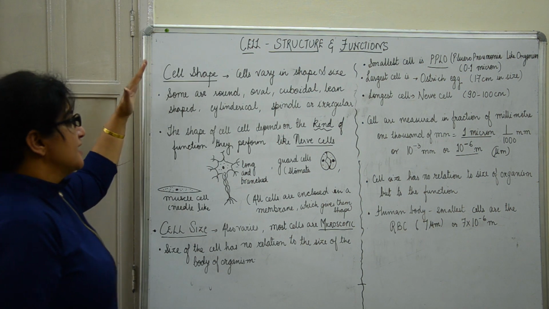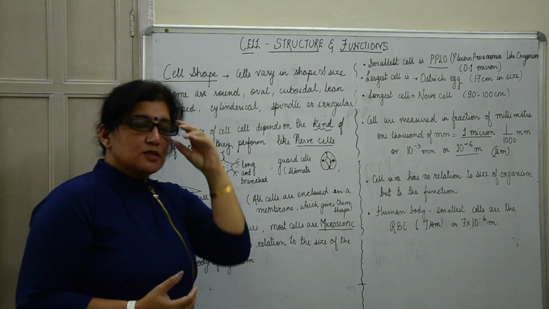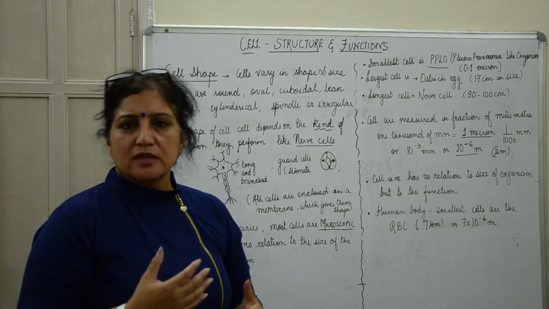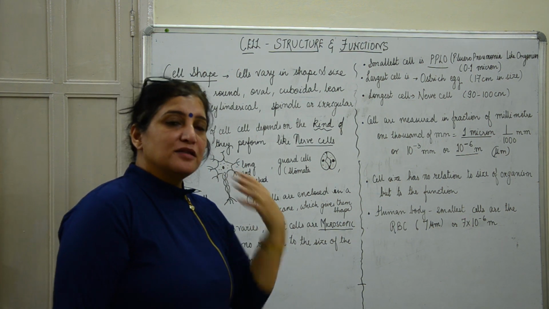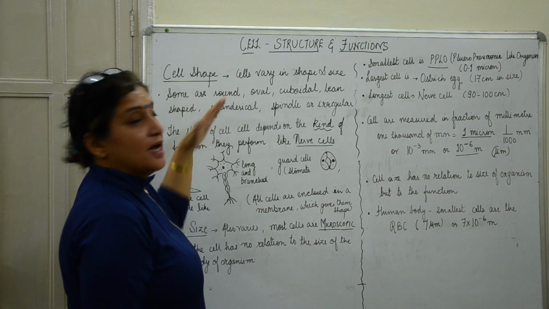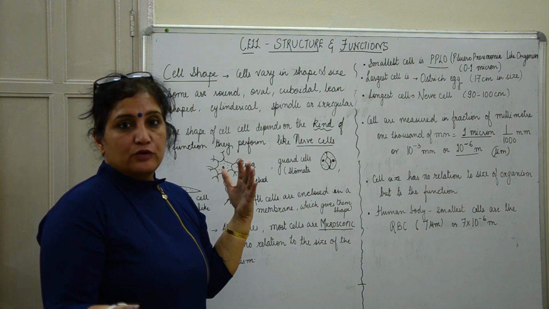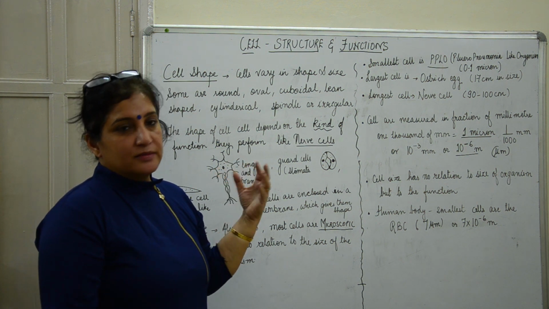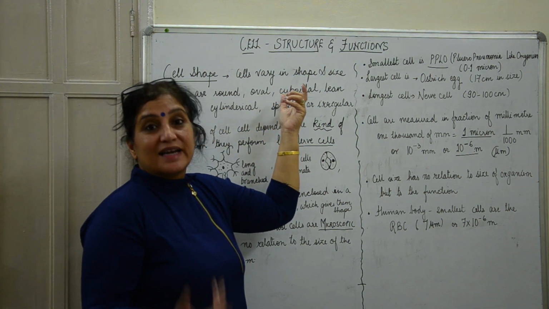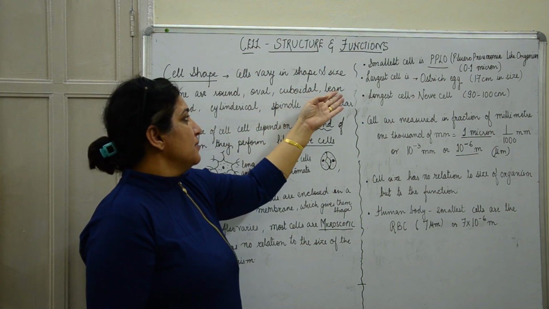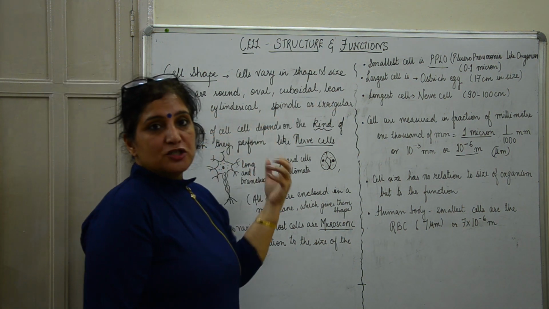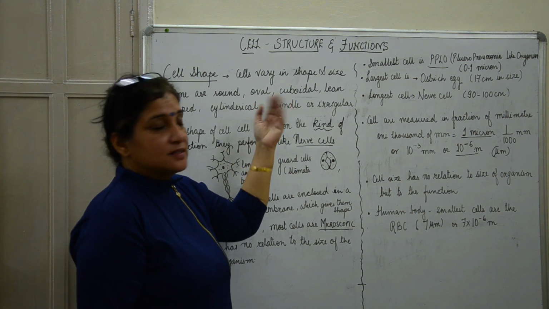So now we come to the cell shape. We know that cells vary in shape and size, and this is not related to anything else but to the functions that they perform. The cells can be round, as most of our ovules or the eggs of animals are round. They can be oval, they can be cuboidal. The cells of our glands are cuboidal in shape. They can be bean shaped, they can be cylindrical, they can be spindle shaped, as we know there are certain bacteria which exist in this shape.